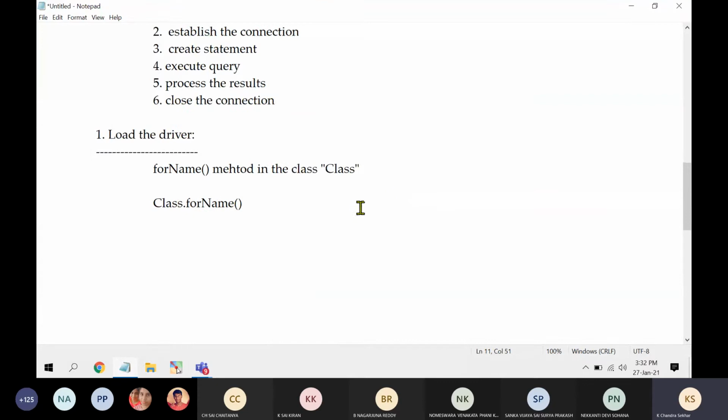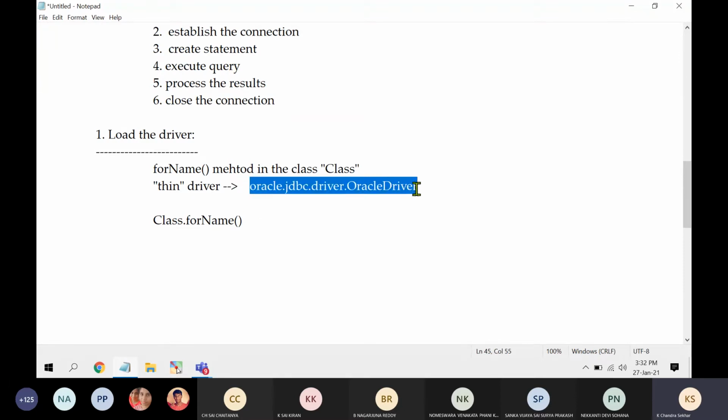So the thin driver is represented technically by this name: oracle.jdbc.driver.OracleDriver. This is the corresponding driver name.